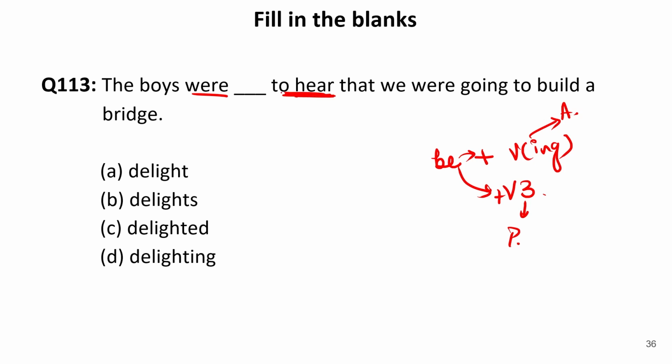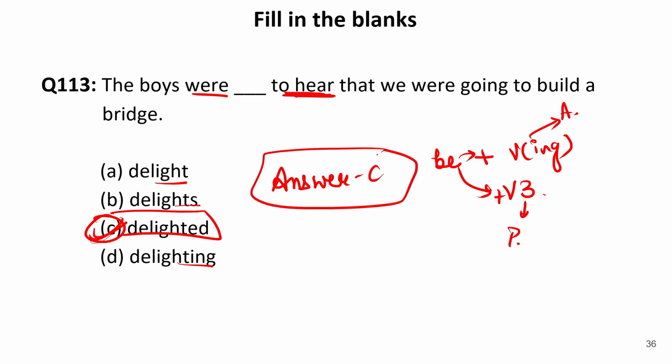Now the boys were dash to hear. Now it is written to hear what? We don't know. This is not an active sentence. This is a passive sentence. So the boys were delighted. So here the options are delight, delights, delighting. No. The correct option to be filled over here is C. So our answer is C. So the correct answer is the boys were delighted to hear that we were going to build a bridge.